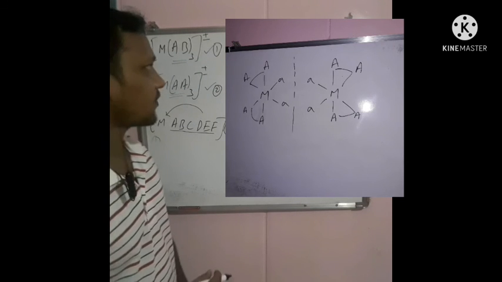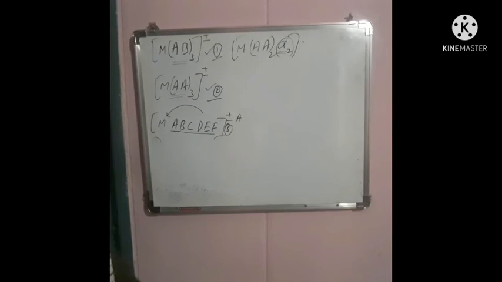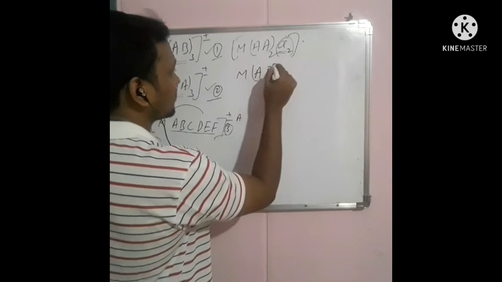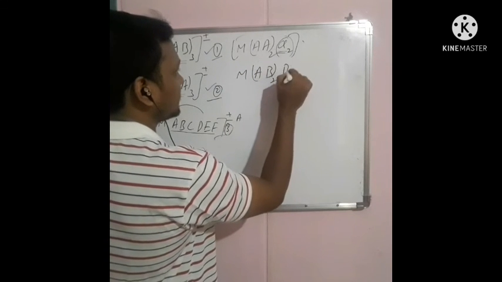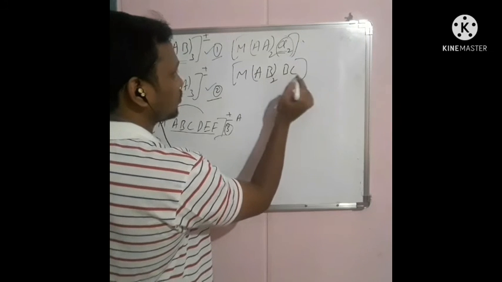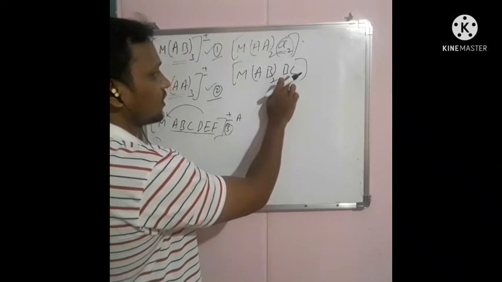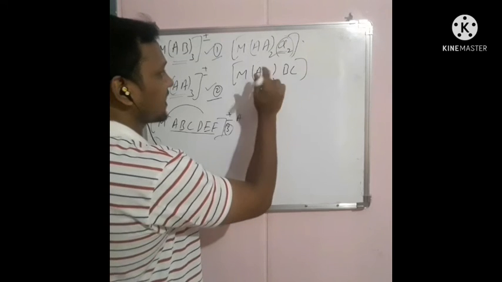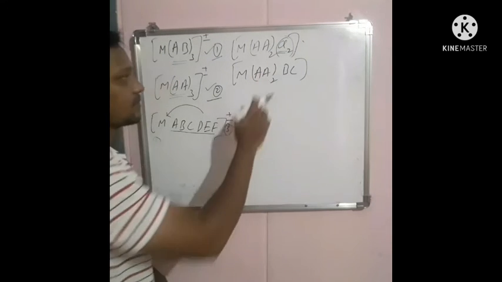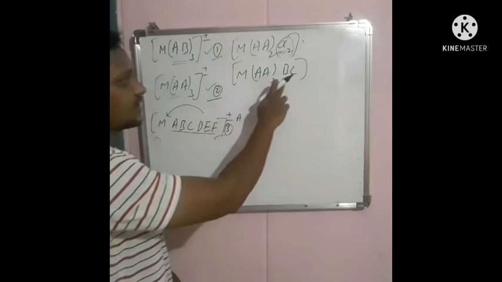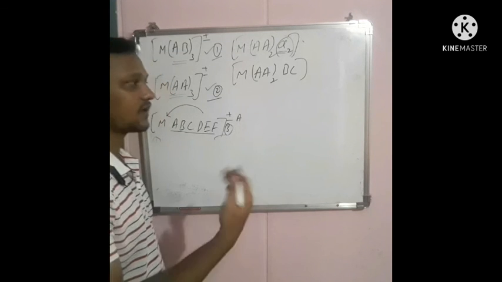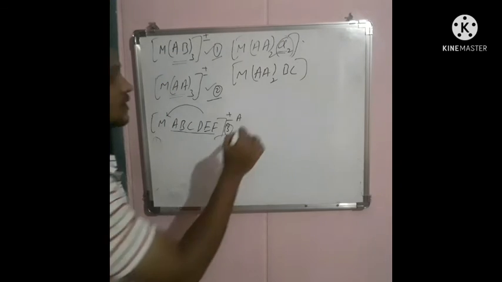Okay. And next, another type of compound. The next type of compound is MAA twice and BC. So here two different types of ligands are there. If the two different types of ligands are in cis position, this is MAA twice and BC. If two different types of ligands are in trans position, then it does not exhibit geometrical isomerism.